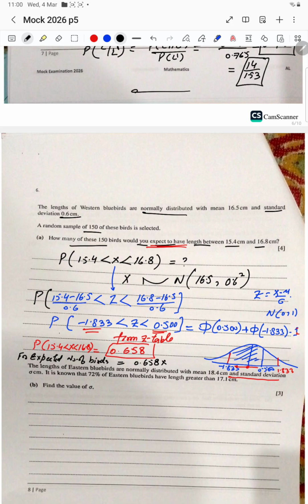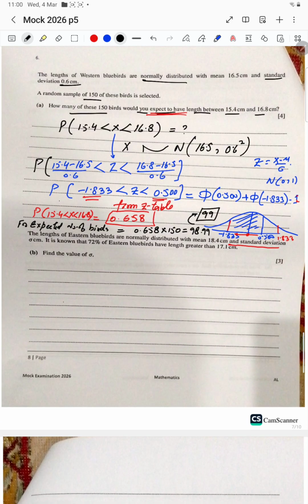So 150 times the probability, and we get 98.99 approximately, or 99, which is the final answer here. I hope it is clear. It's a very simple case.